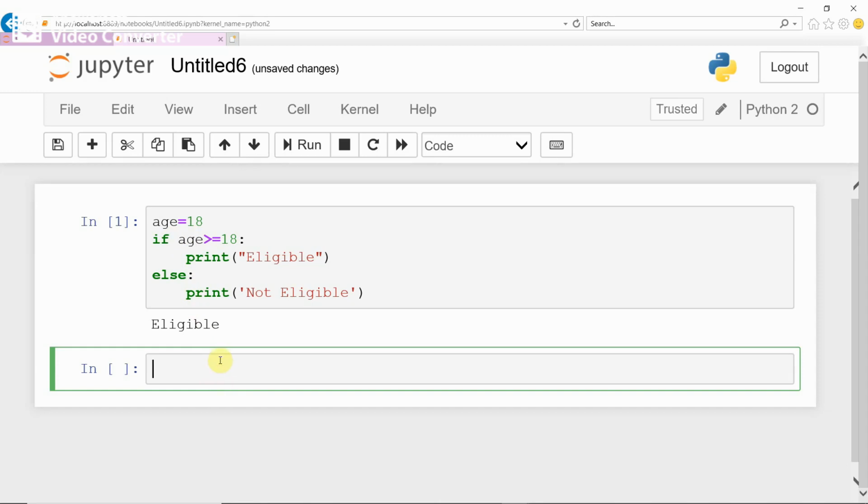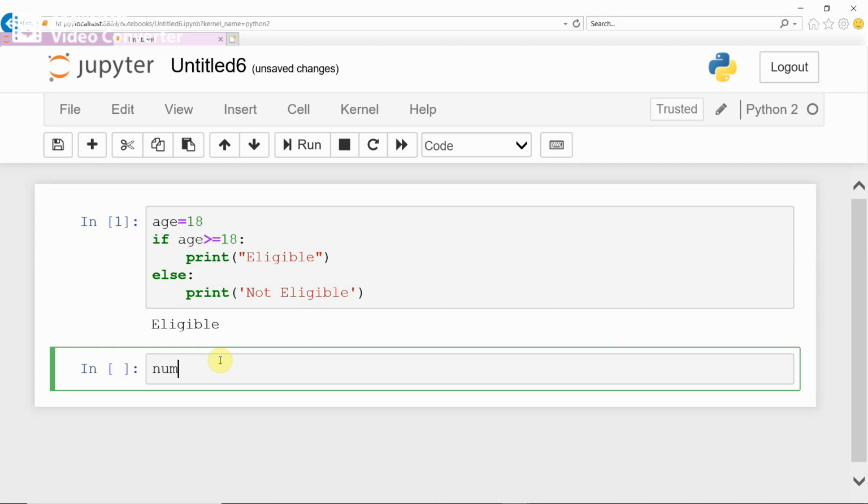You can also use if else ladder in Python. How to use if else ladder? Consider as an example, you want to find greatest among 3 numbers. Or you can also use another example, a simple example I am going to tell, to check whether the number is positive or negative or 0.